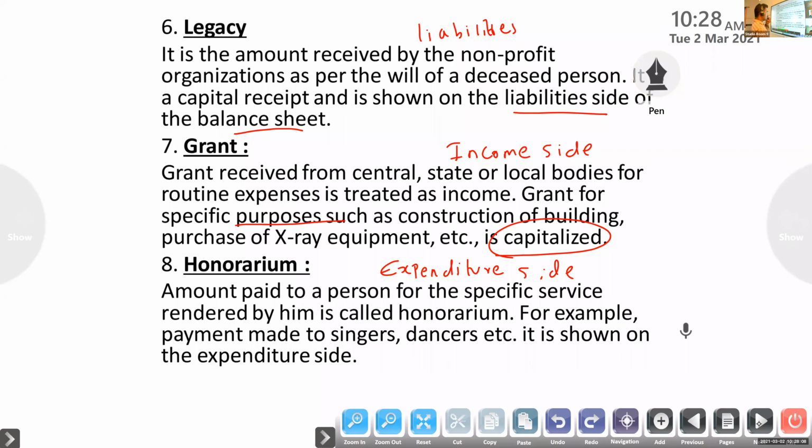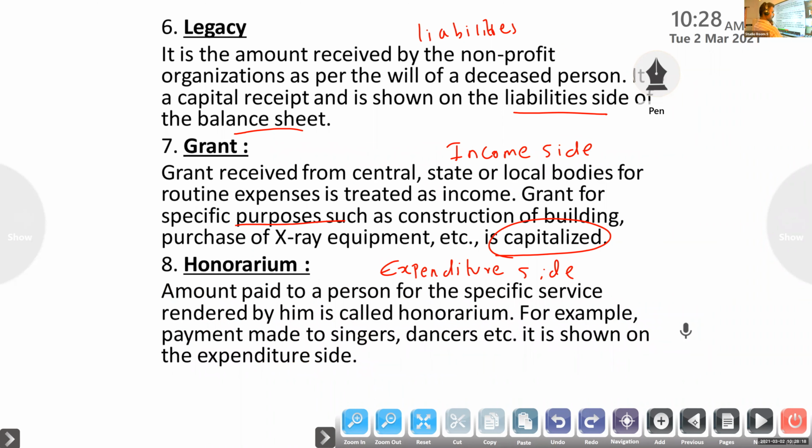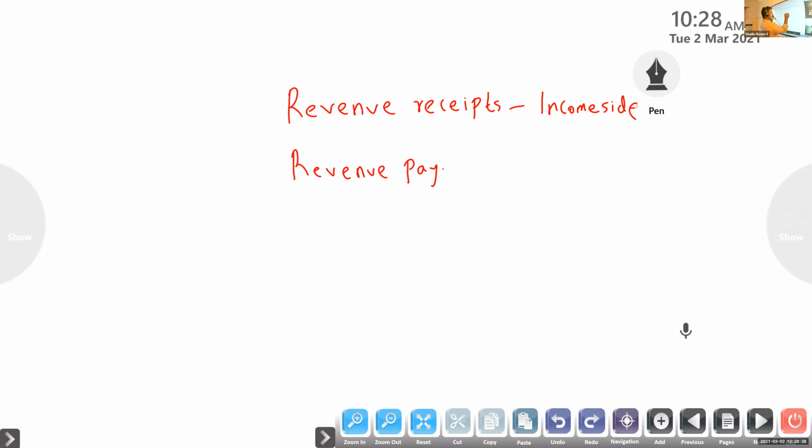Now you have to remember, theory is over. One thing you have to remember: revenue receipts go on the income side. Revenue payments go on the expenditure side.